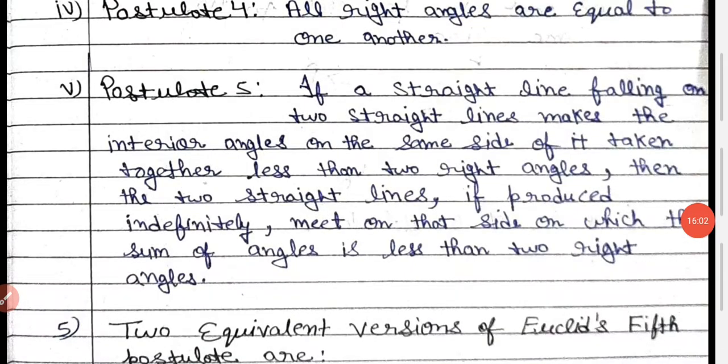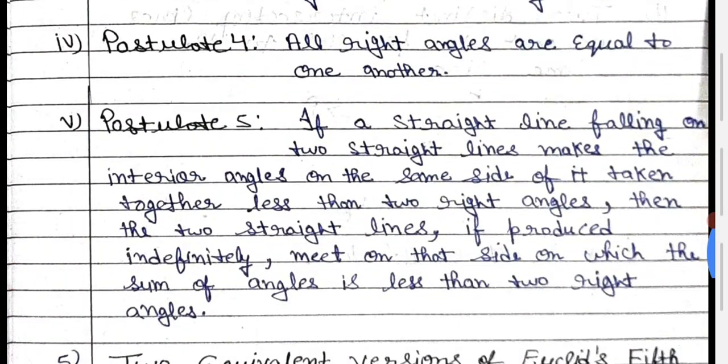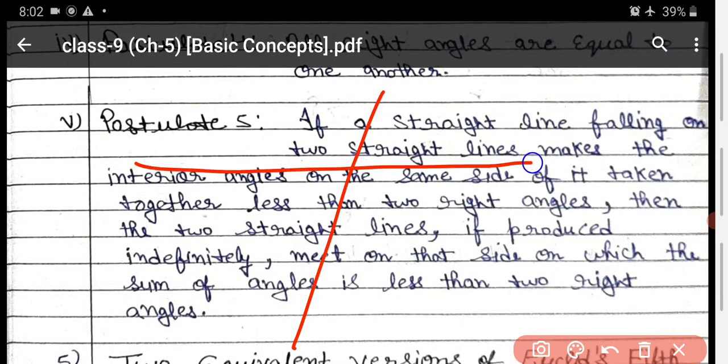Postulate 5: if a straight line falling on two straight lines makes the interior angles on the same side of it taken together less than two right angles. Just see here, you have a straight line like that. It is falling on two straight lines, which are also straight lines.